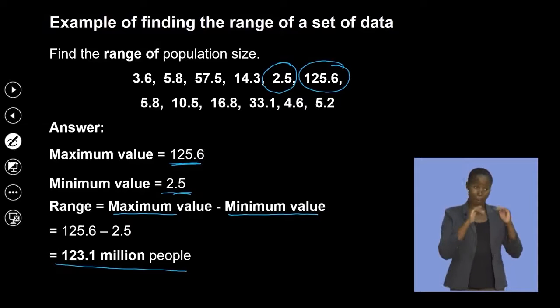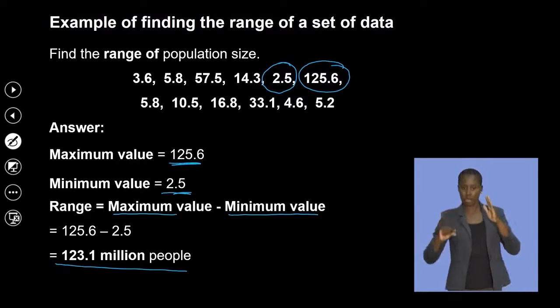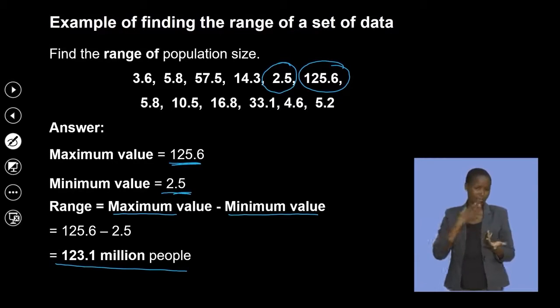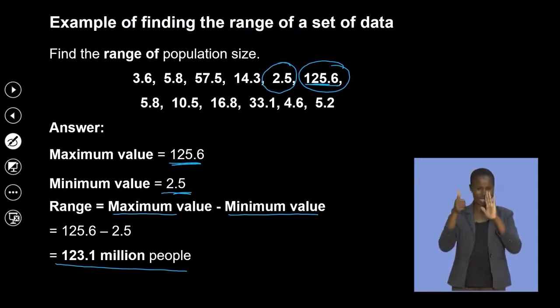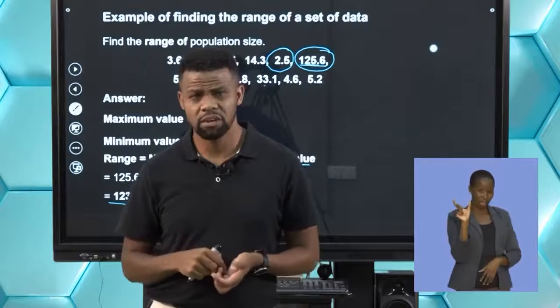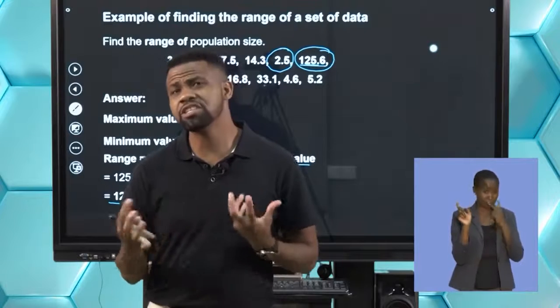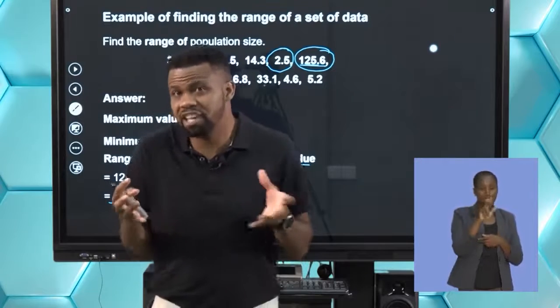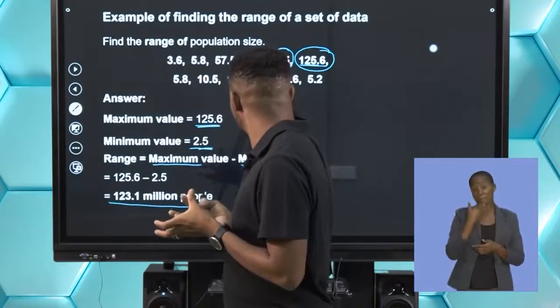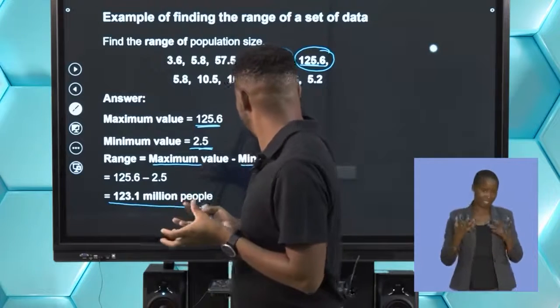What does it mean here? Does it tell us anything? If you look at the 125.6, it's kind of an extreme. Are we together? So range might not be the best measure of dispersion because it's very extreme.